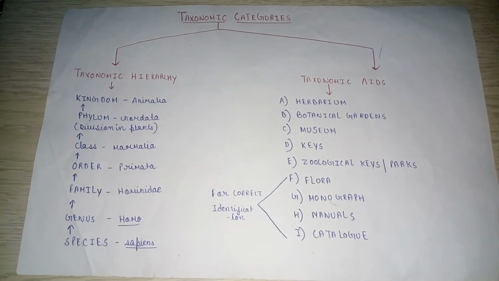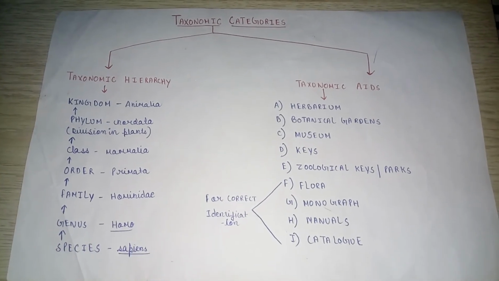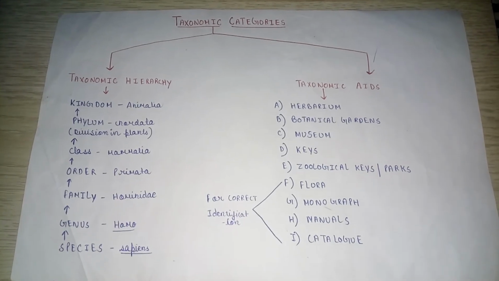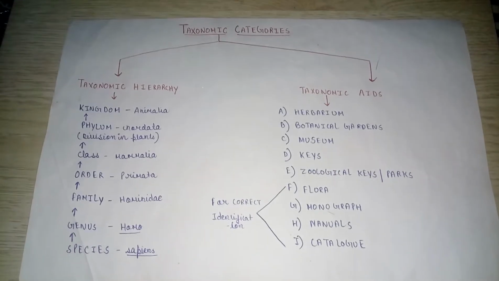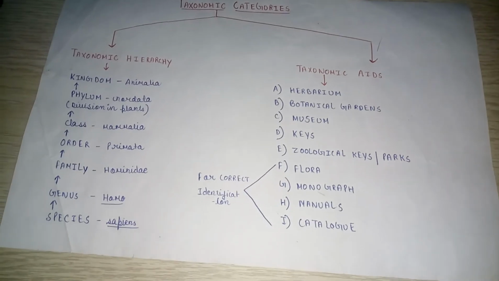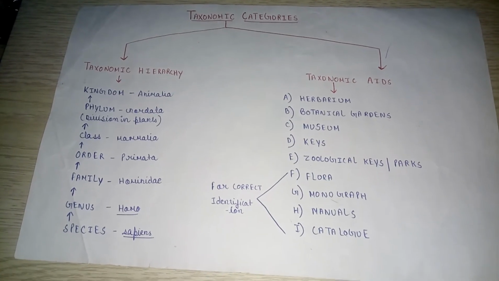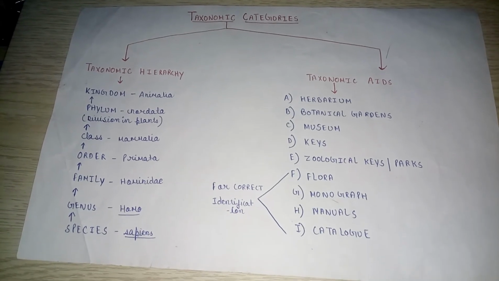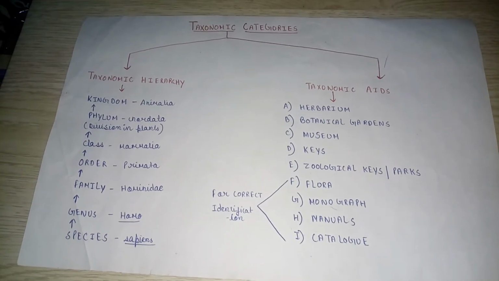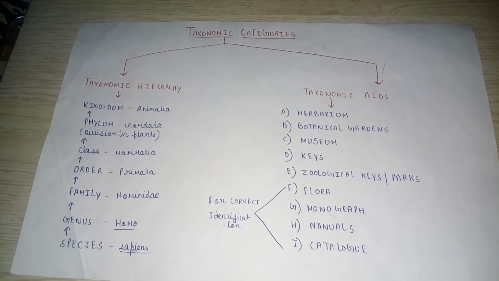Now next come to taxonomic aids. Taxonomic aids. Now first see the application part of taxonomic aids. They are used in agriculture, forestry and industry. These studies are essential for knowing our bioresources and biodiversity.